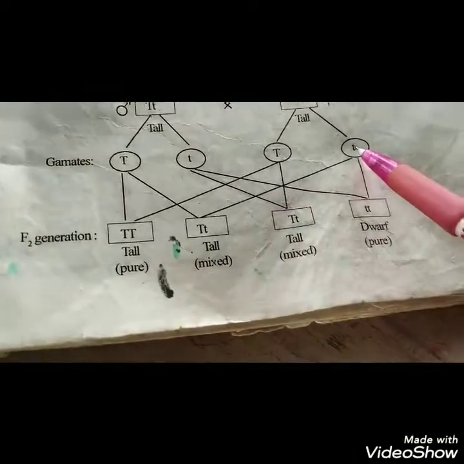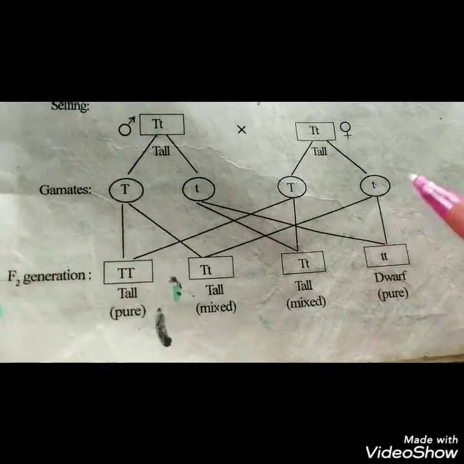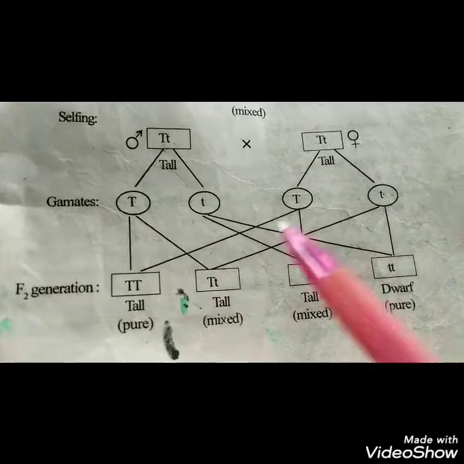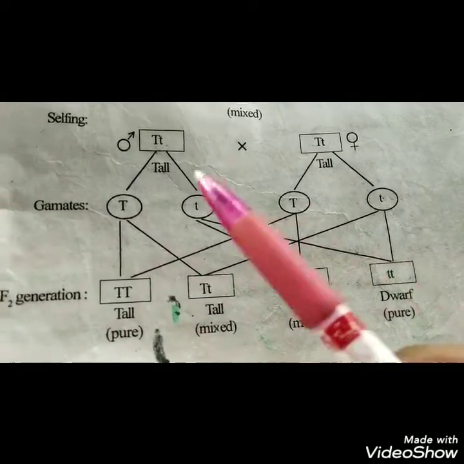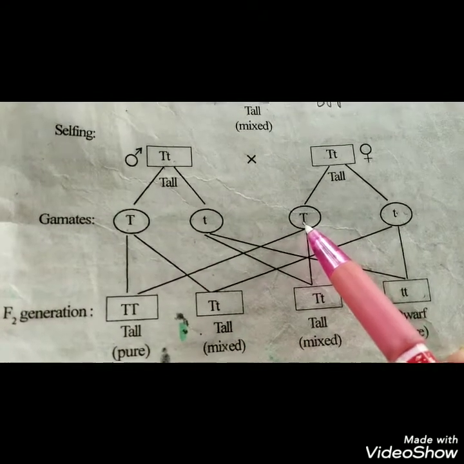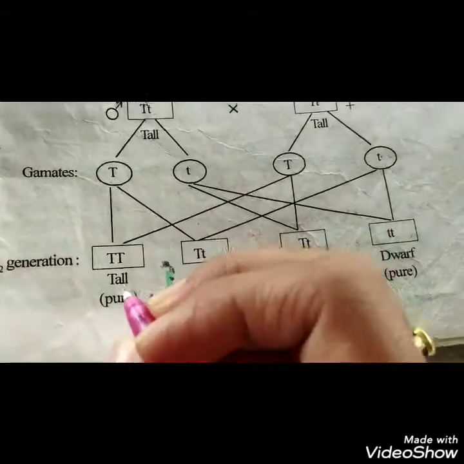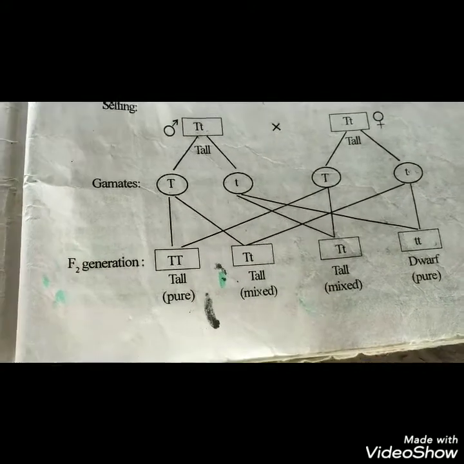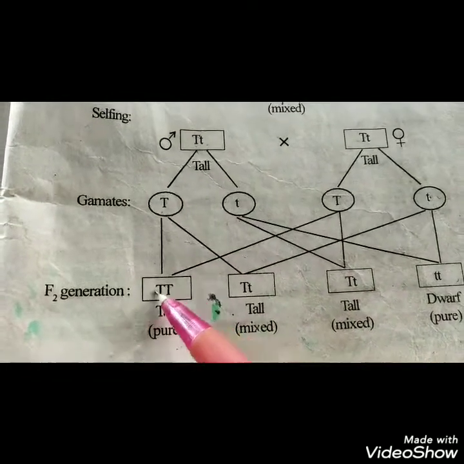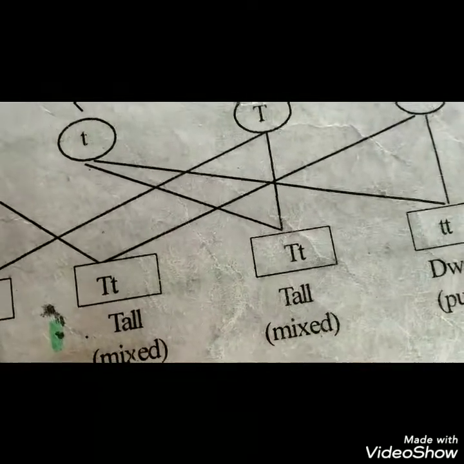So in the F2 generation, what happened is we found two types of plants, that is the tall plant and the dwarf plant. I'll show you how these individuals are formed. This gamete of the male fuses with this gamete of the female and forms one homozygote plant. Homozygote means an individual having the same identical genes.